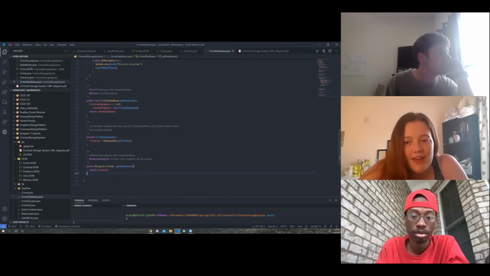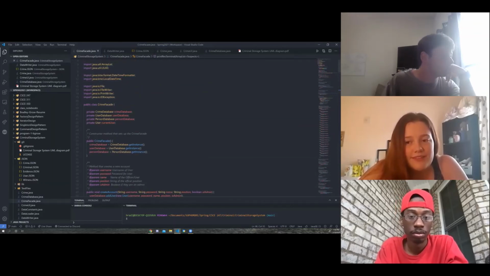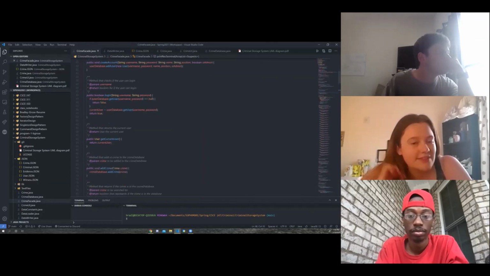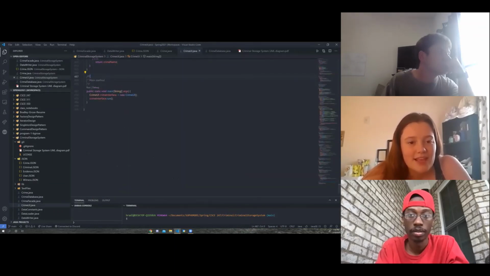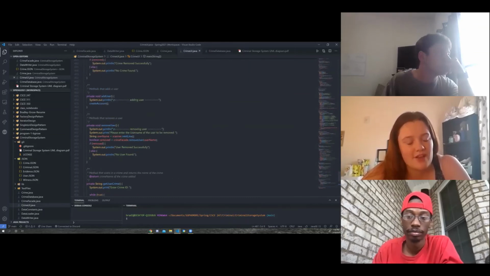The second design pattern is the facade design pattern. The facade design pattern defines a higher level interface that makes the subsystem easier to use. We use the facade design pattern because we wanted to make the crime UI less complex and to make our code easier to use. The methods in this class interact with the other classes so that the methods in the crime UI can call these methods to simplify the usability. So if you look at any of the methods, they all interact with the other classes, and then the crime UI interacts with the facade.